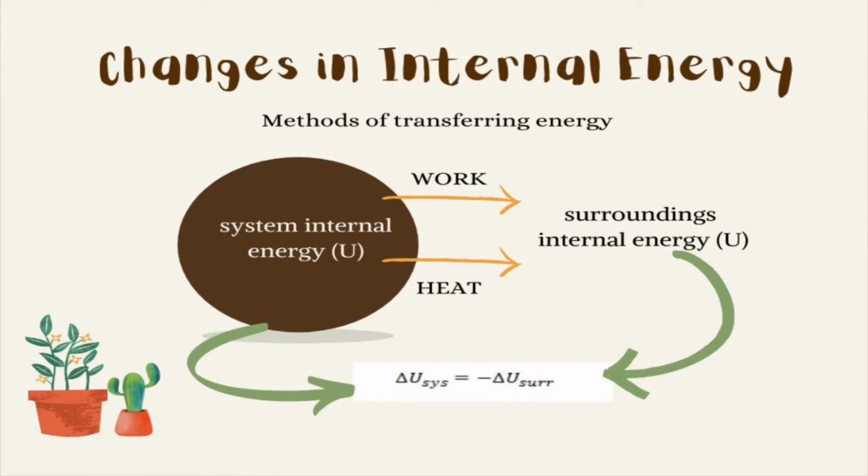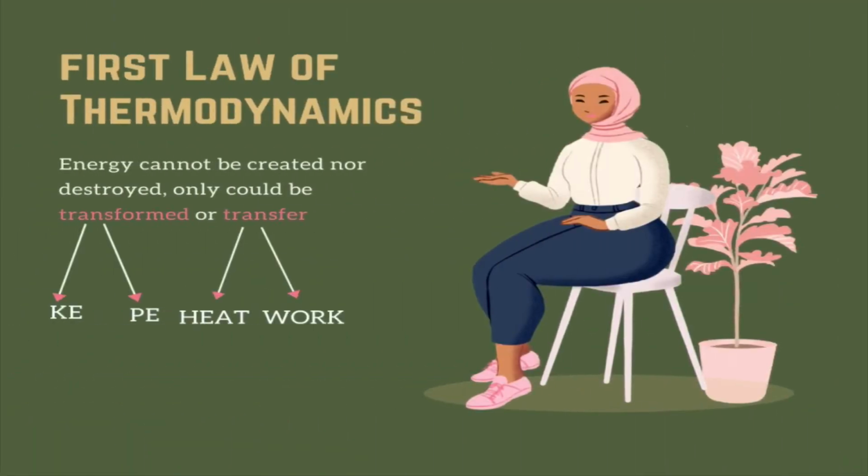If there is a decrease in the internal energy of a system, this has to lead to a corresponding increase in the internal energy of the surroundings. So the change of internal energy of the system is equal in magnitude but opposite in sign to that of the surroundings.